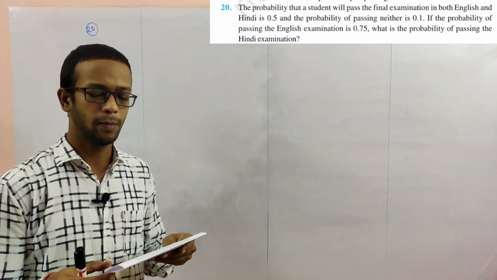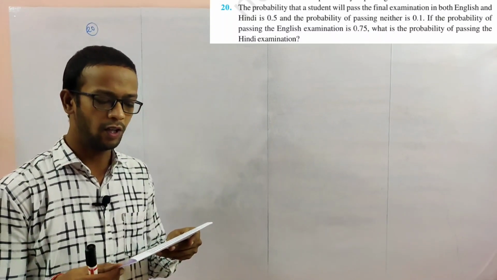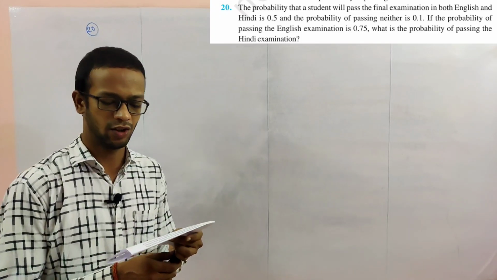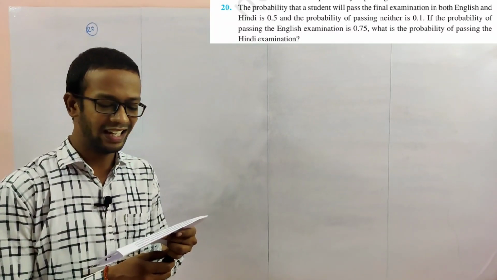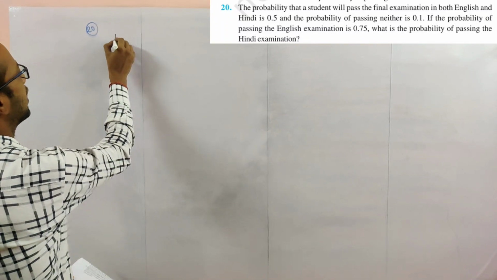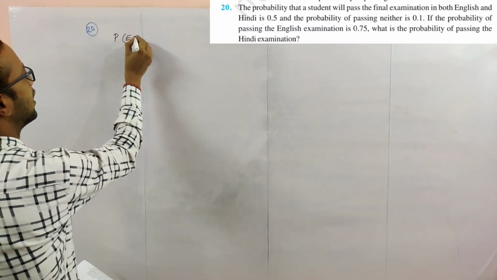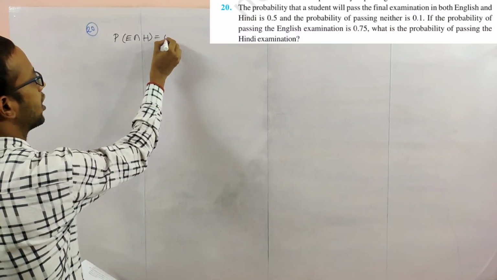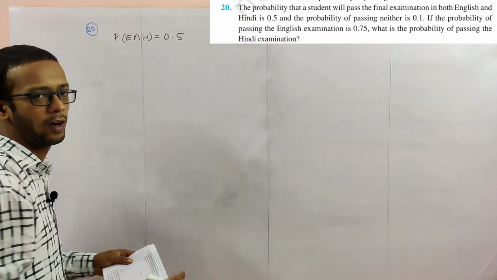Next, problem number 20. The probability that a student will pass the final examination in both English and Hindi is 0.5. So I'll write here: probability of passing English and Hindi, E intersection H, is 0.5.